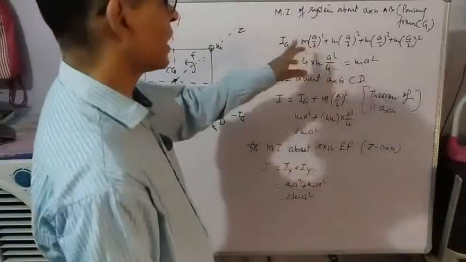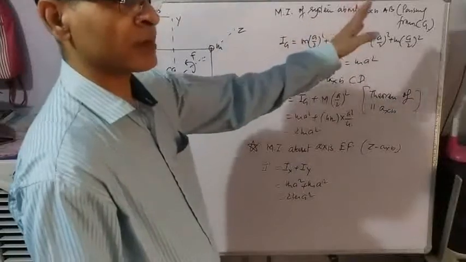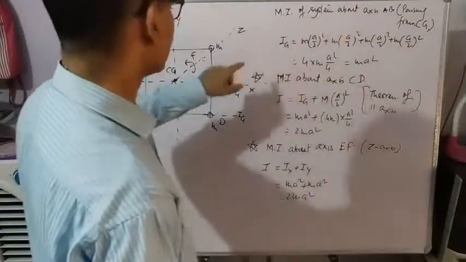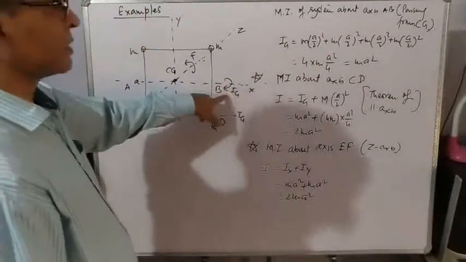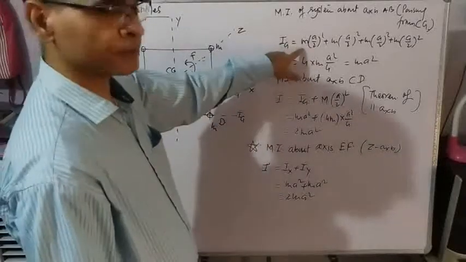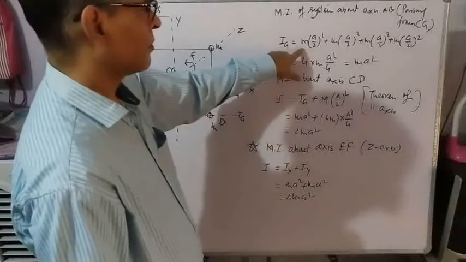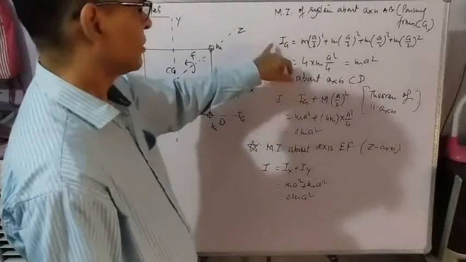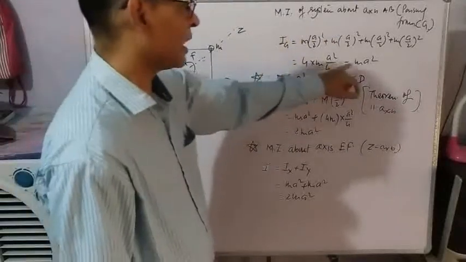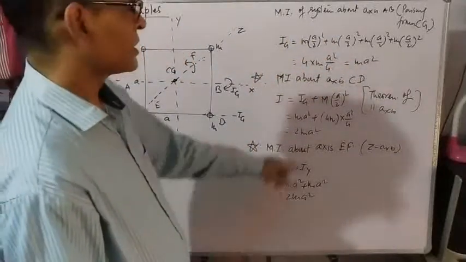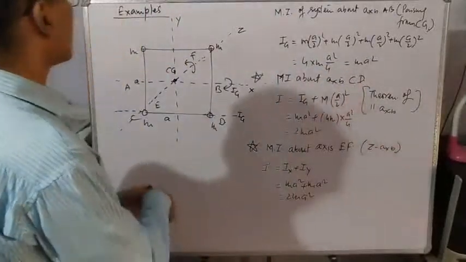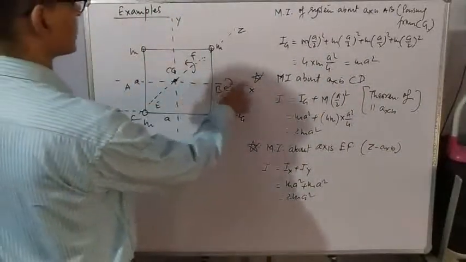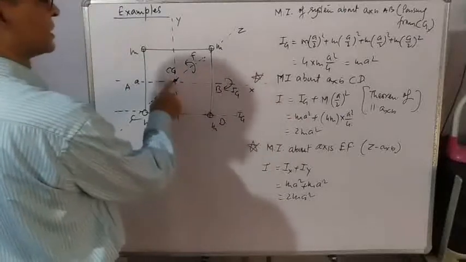So use the formula mr square plus mr square plus mr square and so on. So moment of inertia about this axis will be this much. By making calculation, we get the result Ig is equal to ma square. This is moment of inertia of this system about axis passing from CG, that is Ig.